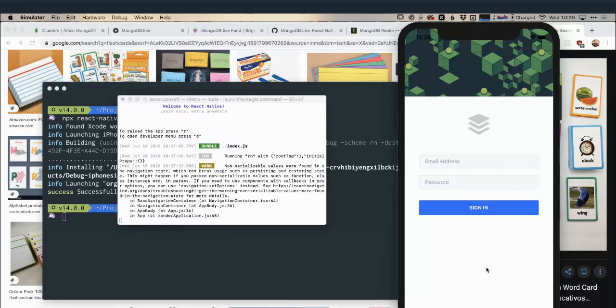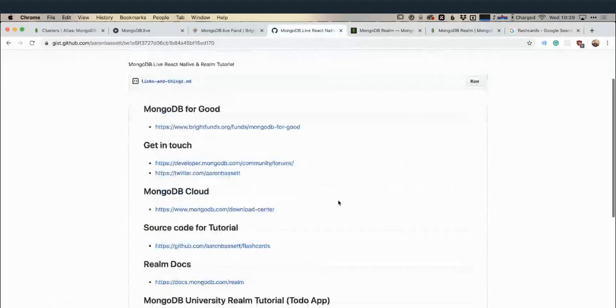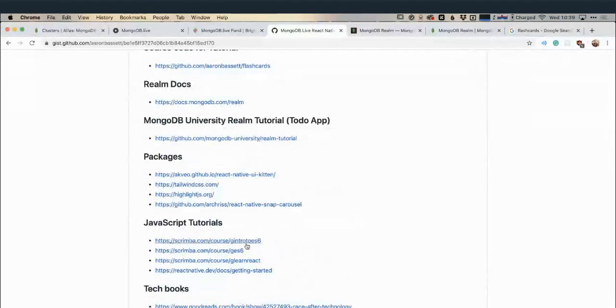The other stuff around React itself, I'm just going to assume that most people are familiar with React, they're familiar with modern JavaScript, and I won't really be going into much depth on that. Now, in this gist that I provided before, I do have some links to some JavaScript tutorials here. There's a couple on getting started with modern JavaScript, so looking at ES10, I think it is. There's also one here for learning React itself, and then there's React Native docs, the getting started guide there. So if you're not overly familiar with JavaScript, React, React Native, etc., I really do recommend that you go through some of these tutorials another time. They'll help you understand what we're doing.